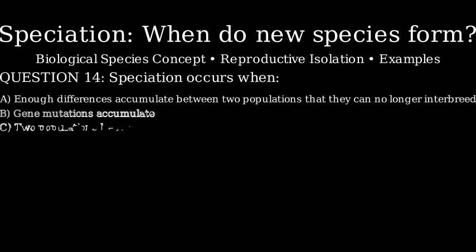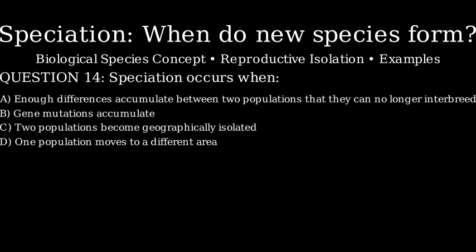Here is the question. Speciation occurs when A. Enough differences accumulate between two populations that they can no longer interbreed. B. Gene mutations accumulate. C. Two populations become geographically isolated. D. One population moves to a different area.